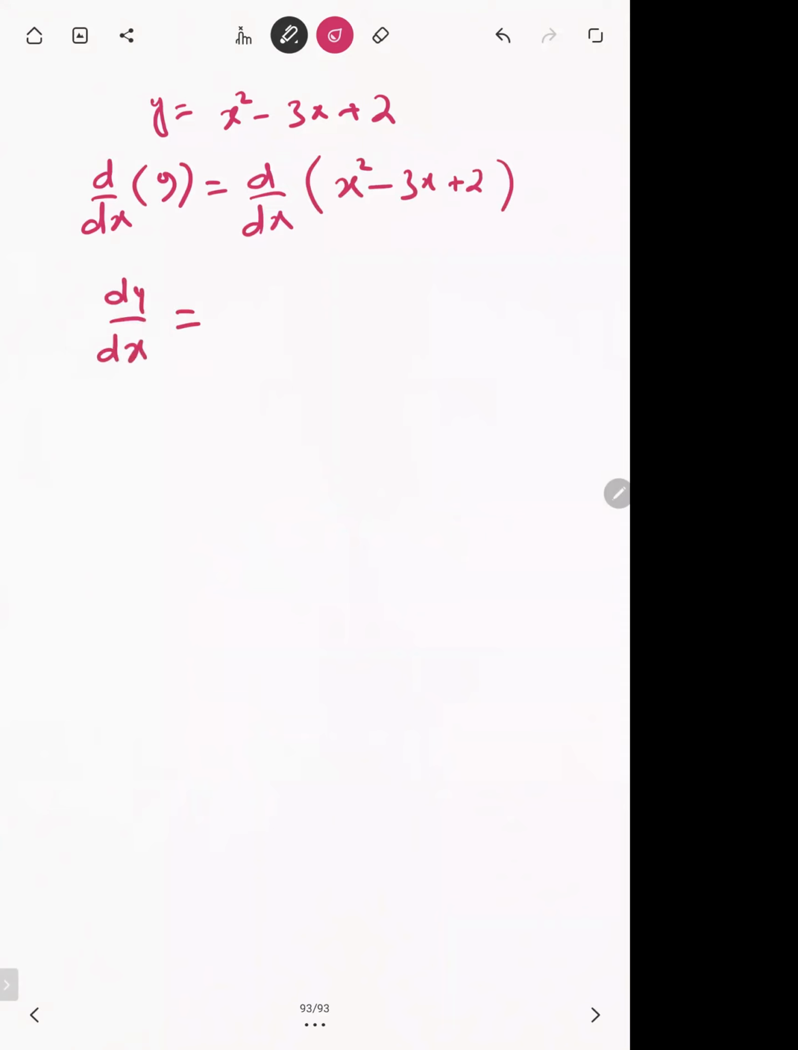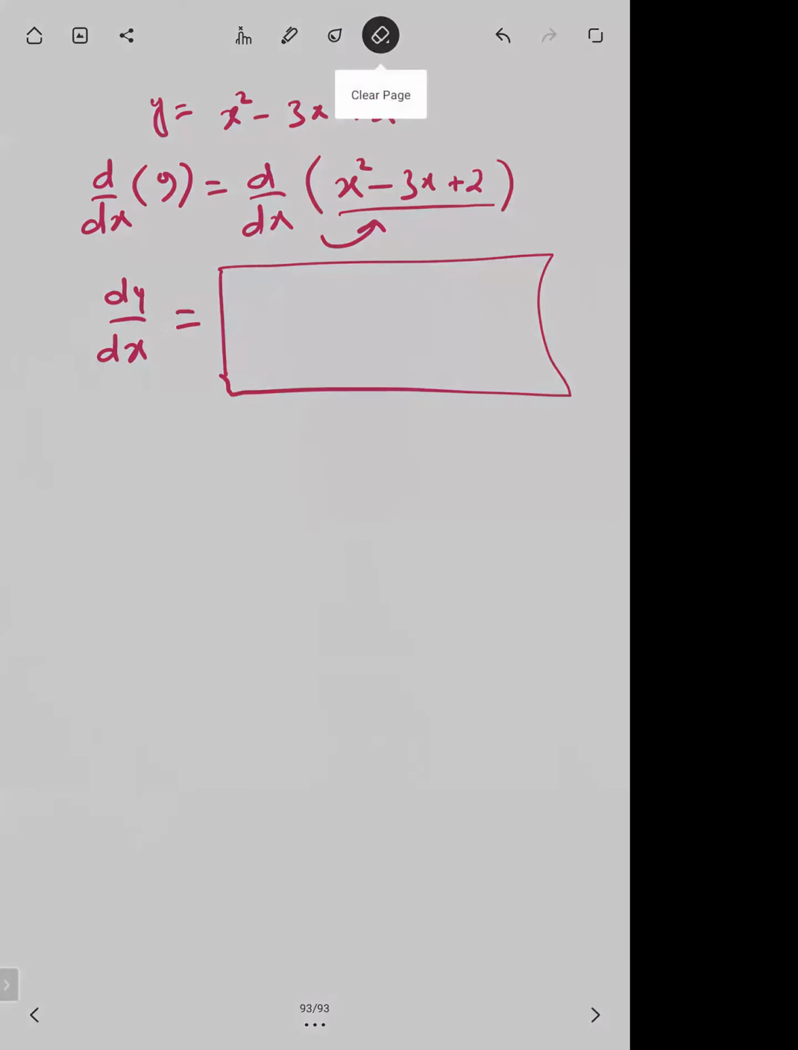Now the whole chapter is based on this. What will you get on this side if you differentiate this expression with respect to x? The whole topic is based on this particular step. Now we need to learn a rule for the differentiation. And what is that rule? Let me write that rule first.